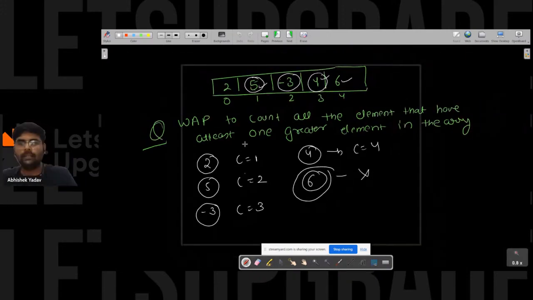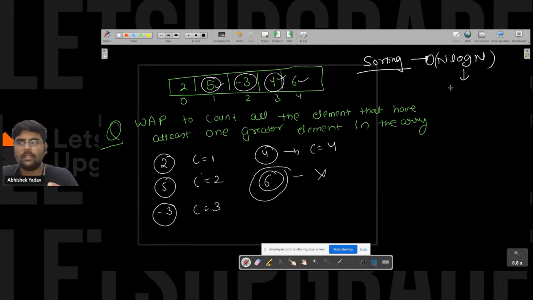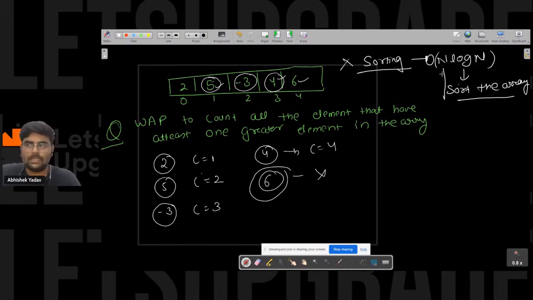Okay, also, right? So here you can see, write a program to count all the elements that have at least one greater element in the array. So most of you are saying we can use a sorting algorithm, and the best sorting algorithm takes n log n time to sort the array, right everyone? Please write in the chat. Okay, so we are not going with this method, we will try to optimize the time complexity here.